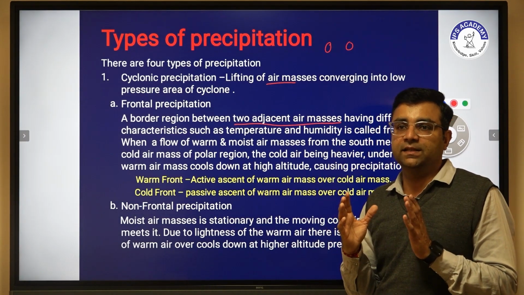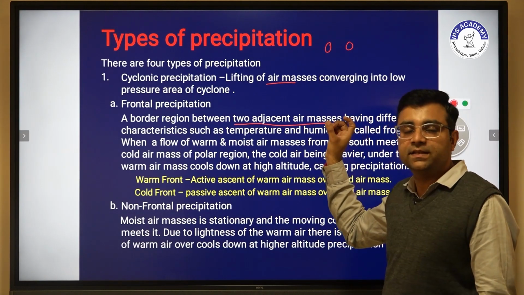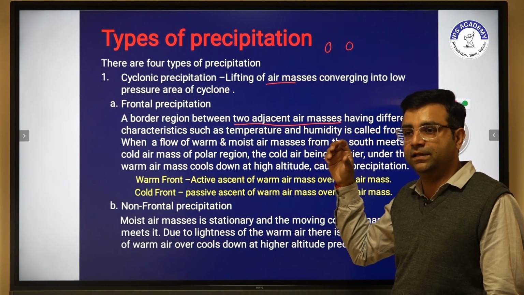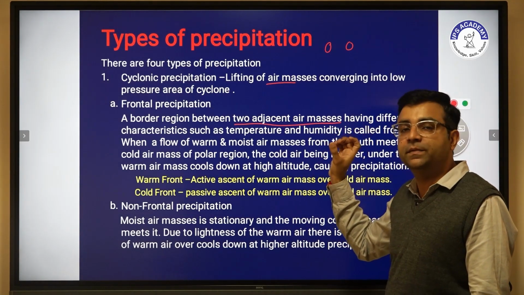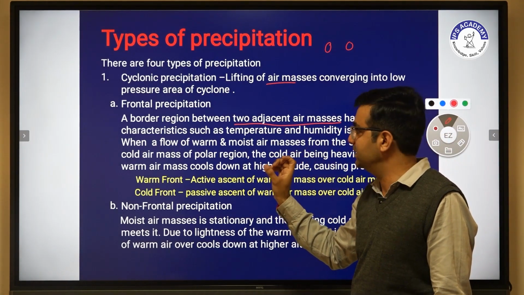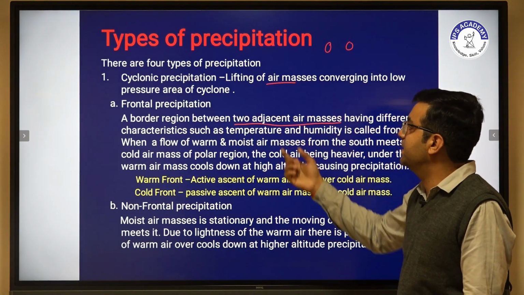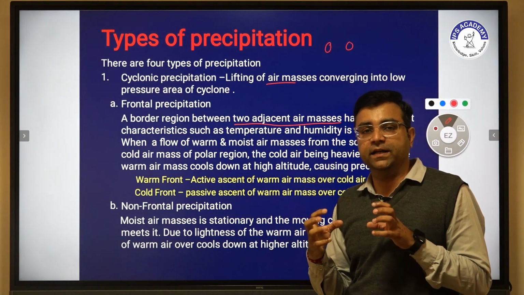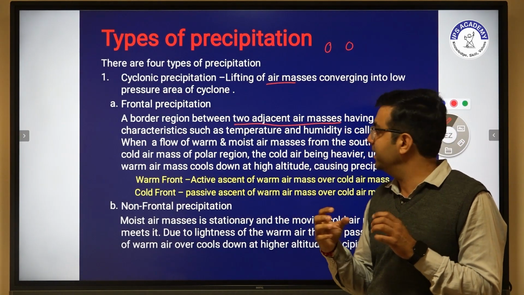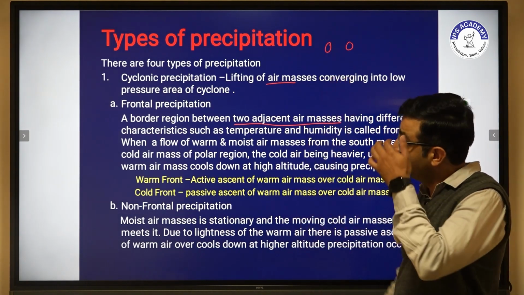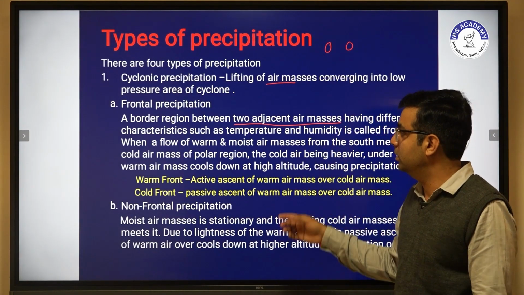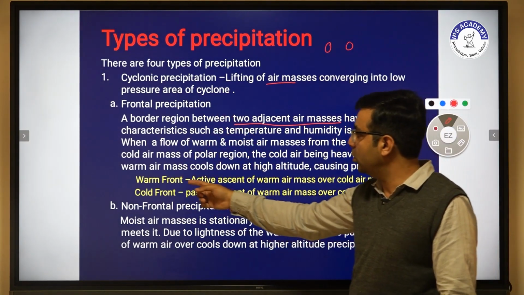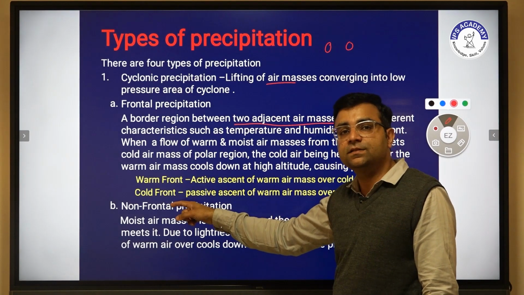Clouds are basically dependent on this type of air masses, which have different characteristics of temperature. In frontal precipitation, these two air masses having different temperature cool down at a higher altitude. This frontal precipitation is of two types: one is warm front and the second is cold front.